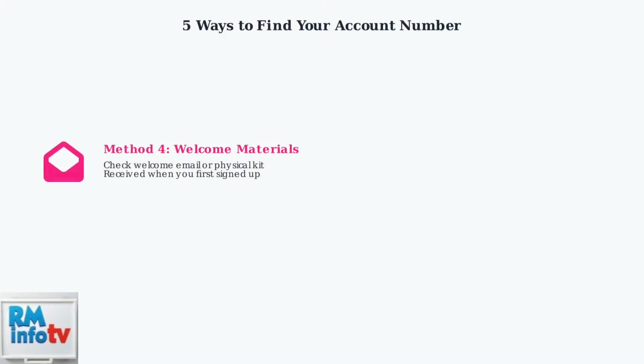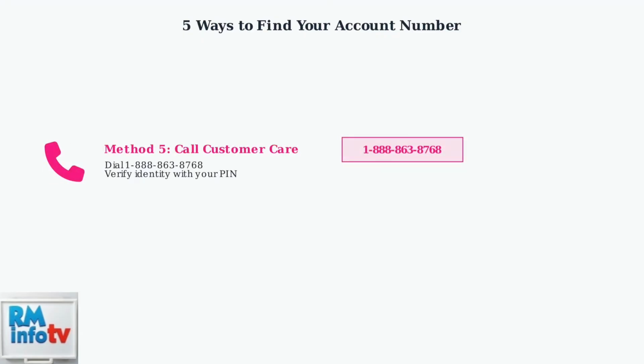Method 4. Look through your welcome email or physical welcome kit that you received when you first signed up for Metro service. Your account number should be included in these materials. Method 5. Call Metro customer care at 1-888-863-8768. After verifying your identity with your 6 to 15-digit PIN, they can provide your account number over the phone.